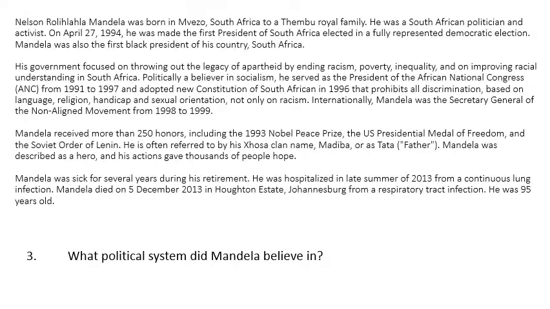Question 3. What political system did Mandela believe in? Now, what again is asking for a type. And we need to look at the key words in the question. We have political system and we have believe. So some of these words might be in the passage, and if you can find those words in the passage, then you'll be able to find the correct answer.